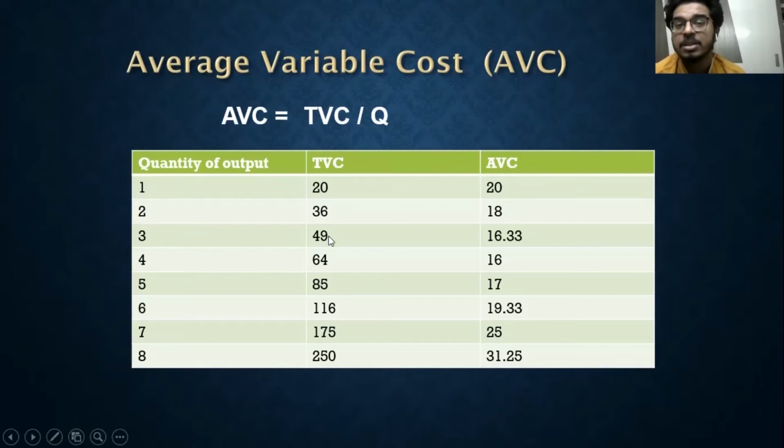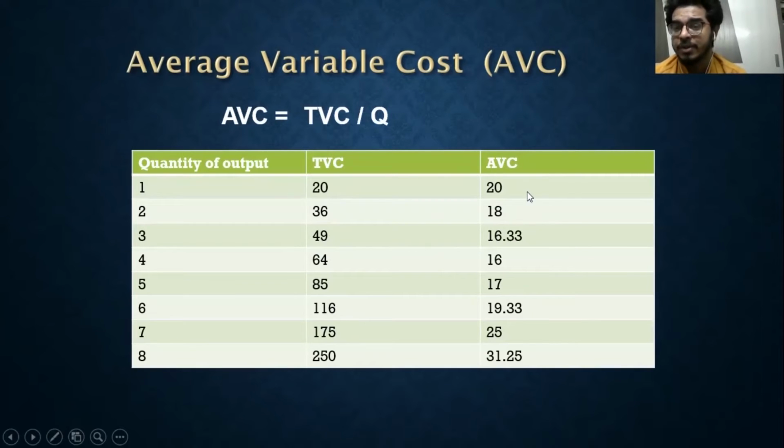First 16, then 13, then 15, then suddenly 21. So initially it is increasing at a decreasing rate, 16 and 13. Then it started increasing at an increasing rate, 15, then 21, then 31, and so on.